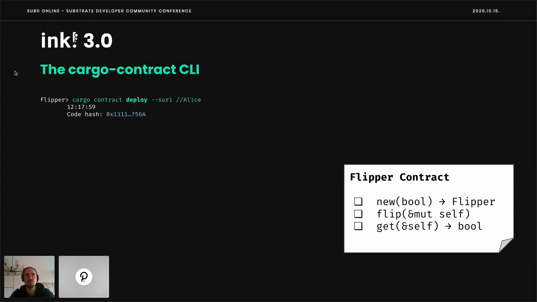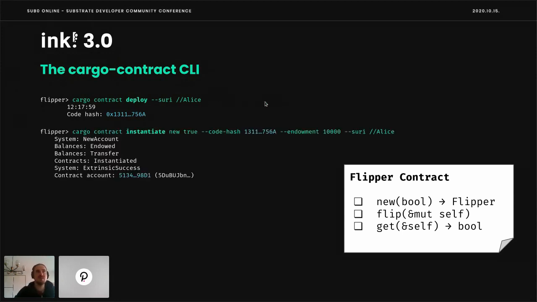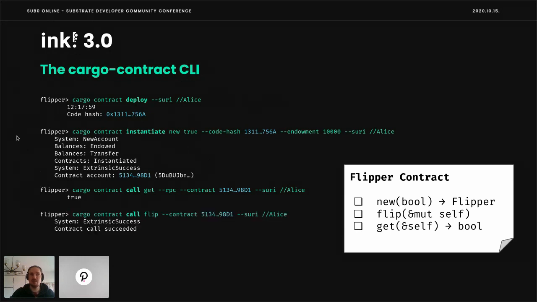First of all, we could just deploy it like this, retrieving a code hash that I marked as blue. We would deploy from Alice. Then we can instantiate this exact code hash as a new contract instance and would retrieve an account for the contract. And then we can simply call it via RPC and return a result that is immediately true because we instantiated the Flipper account with true. Then we would flip it, for example, and immediately expect it to be false later.